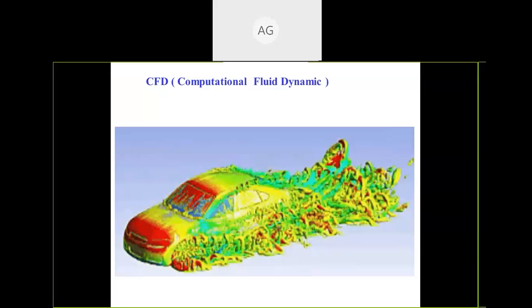Like if you are going to design a car, how can you make it aerodynamically good, so that there is minimum resistance when the car runs at high speed. You might have seen that high speed cars are designed aerodynamically: their height is very low and their body is smooth, so whenever air strikes the surface there is minimum air drag. That is designed aerodynamically, and everything is done with simulations.